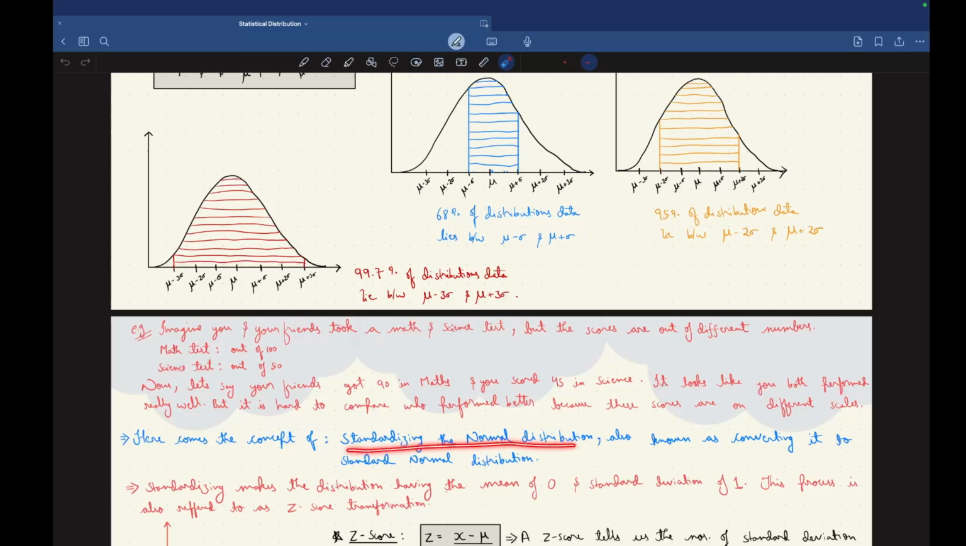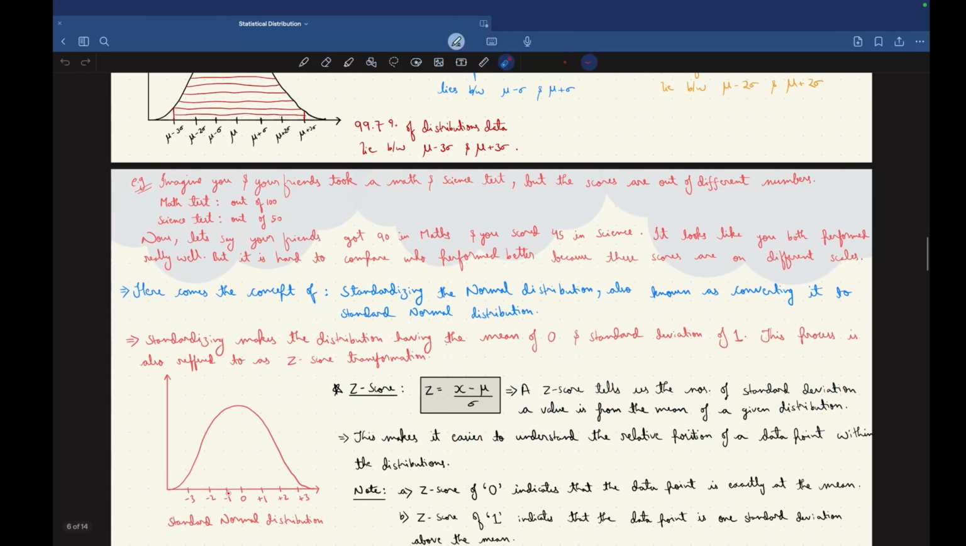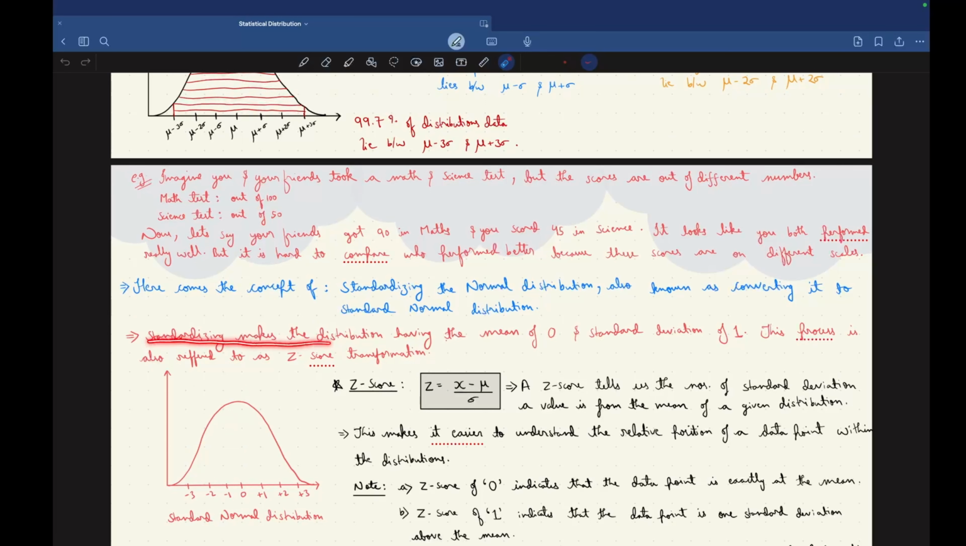Standardizing the normal distribution, also known as converting it to standard normal distribution. What does standardizing do? Standardizing makes the distribution have a mean of 0 and a standard deviation of 1. This process is also referred to as Z-score transformation.